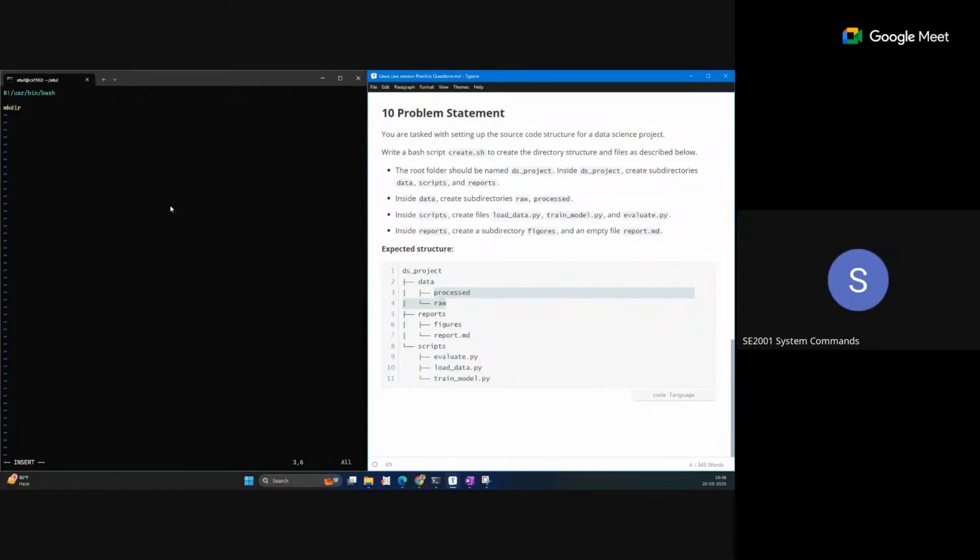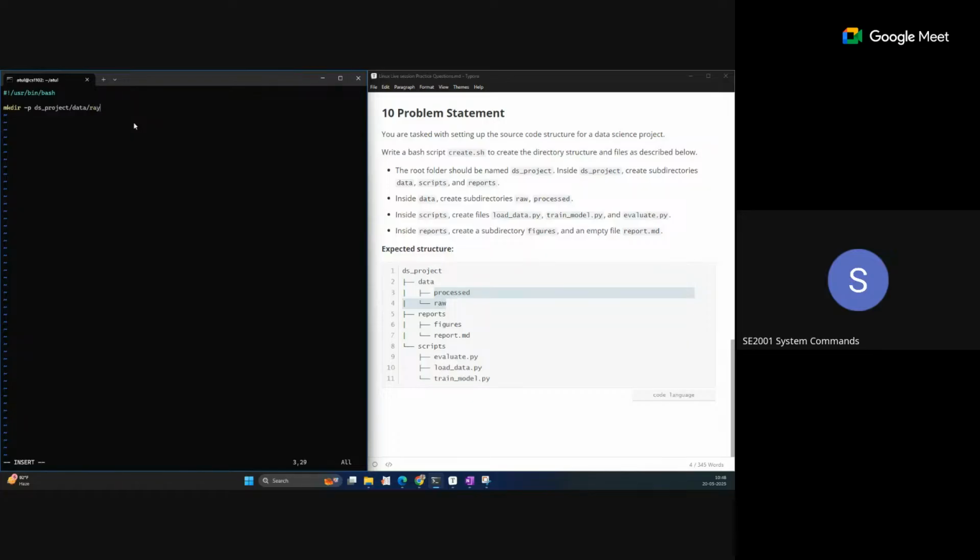So we use mkdir -p with ds_project, then slash, and we have the data directory, and inside this we have the directory raw.